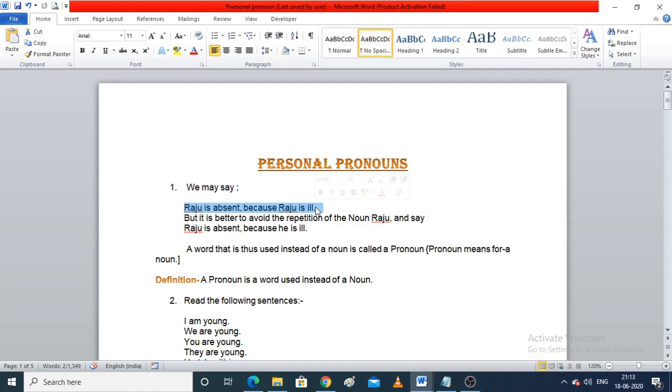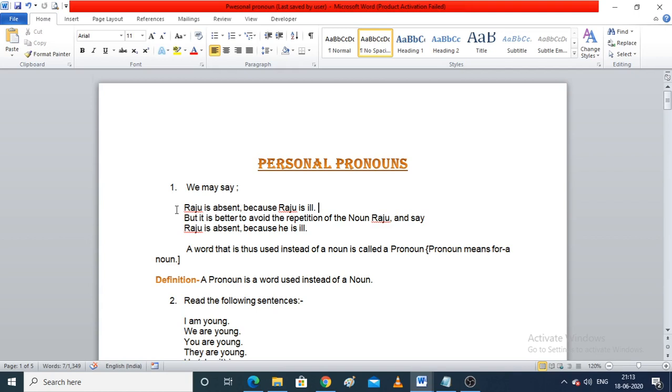Now, there is something unusual in this sentence. What is it? The noun Raju is repeated twice in this statement. To avoid the repetition of a noun, we use a few words which are known as pronouns.